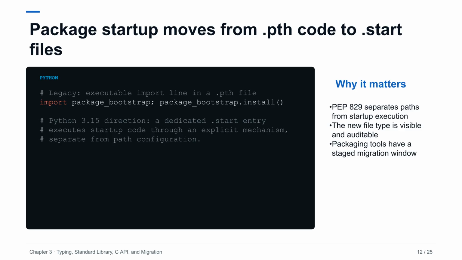Executable import lines inside path files are powerful but obscure. PEP 829 introduces start files as a dedicated package startup mechanism, separating executable behavior from path configuration. This makes startup hooks easier to discover, audit, and eventually control. Maintainers should inventory packages that write executable path lines, identify why the hook runs, and test the equivalent start file behavior. Avoid adding new executable path lines when the new mechanism is available.